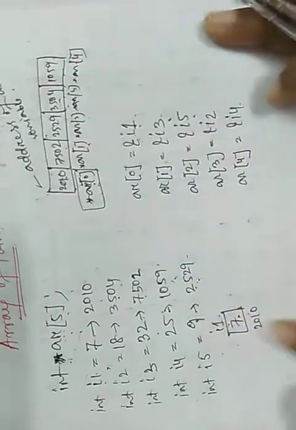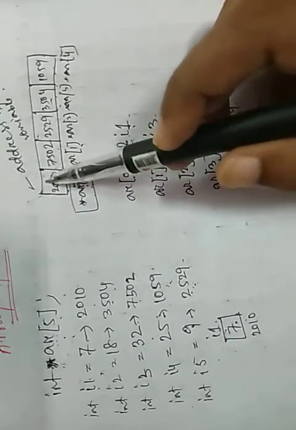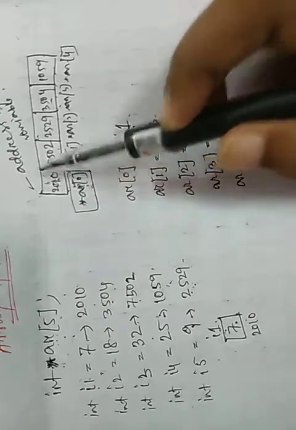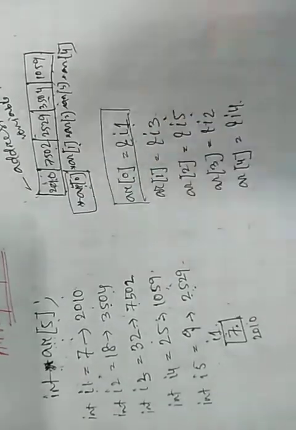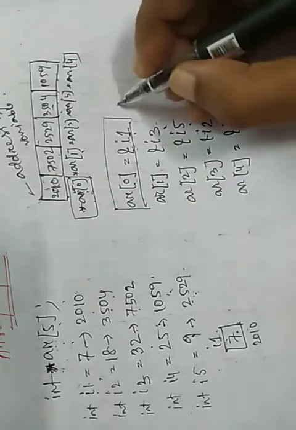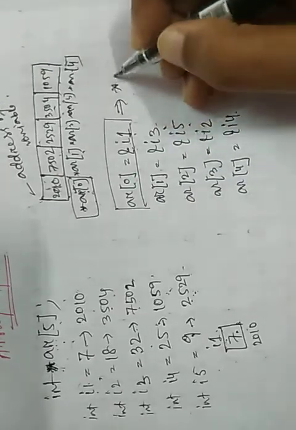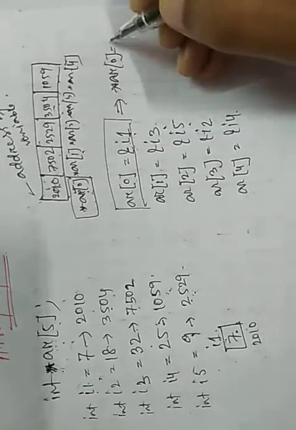Clear? Now, to get the value of the variable stored at this address, we know that we have to use star ptr. So if AR[0] stores the address of I1, then obviously star AR[0] equals 7.